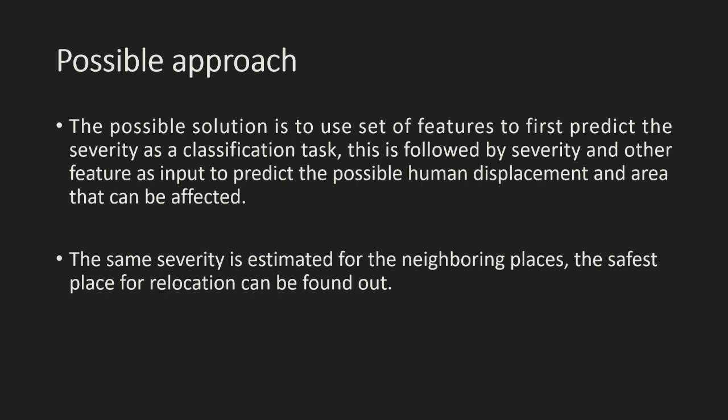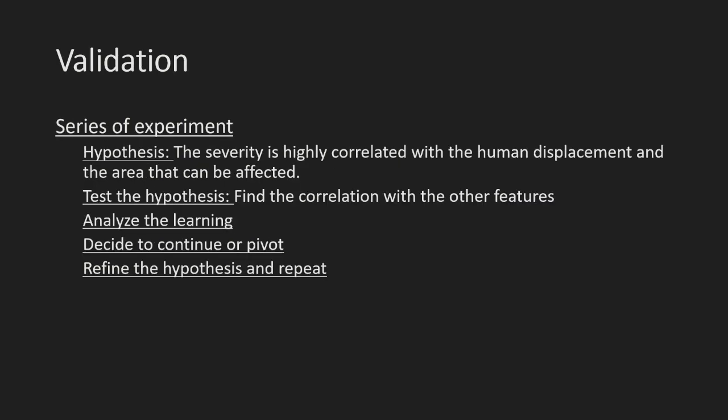The possible approach for this would be to use a machine learning solution, given inputs like state, month of occurrence, and other features. First, the machine learning system should be able to produce a severity score based on that. Using the severity score as an input, along with the other features, it should predict the human relocation in the area that can be affected. Followed by this, the machine learning system should do similar work for all the nearest neighbor locations and produce the list of possible nearest relocations.